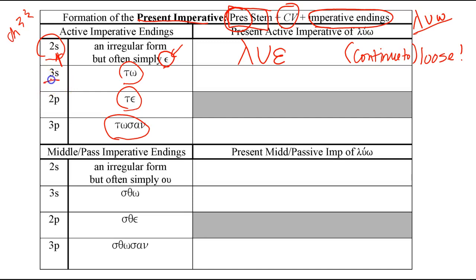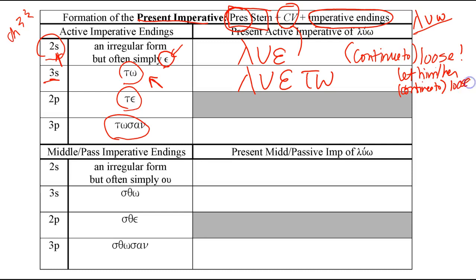And the third person singular form is you take the stem lu, you add the connecting vowel, epsilon, and then you add the suffix ending to, lueto, and this is translated let him or her, parentheses, continue to loose. So you can translate it as let him or her loose, but to show that continuous aspect, let's put in parentheses, let him, her continue to loose.